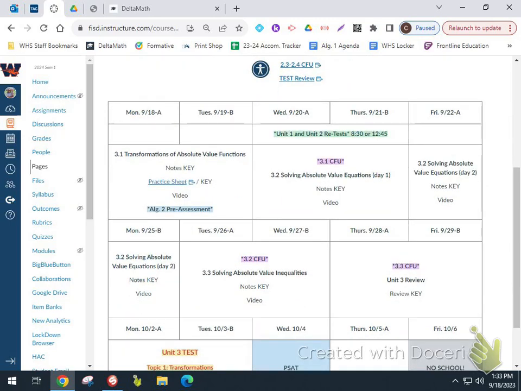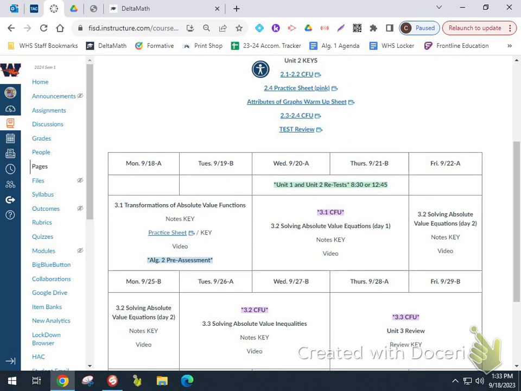We are moving on though. We are starting absolute value functions today. We have kind of a short lesson. There's no Delta Math with today's lesson because it is transformations. I have another paper for you. But we also have to do something else today that will involve your Chromebook. Okay? So I'll talk about that towards the end. It's not a graded thing. It's just something that we have to do. I'll talk about it later.